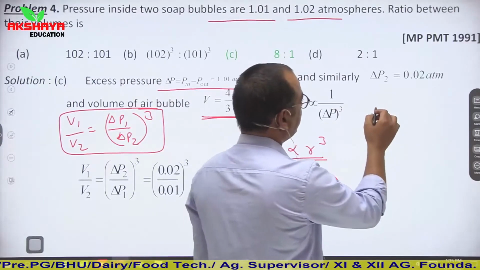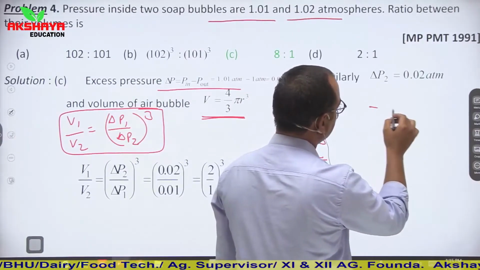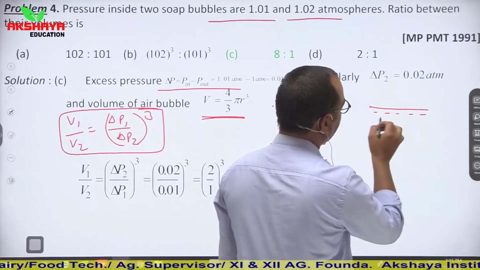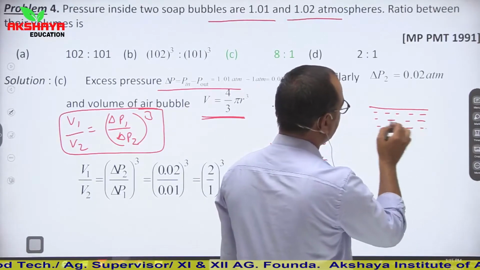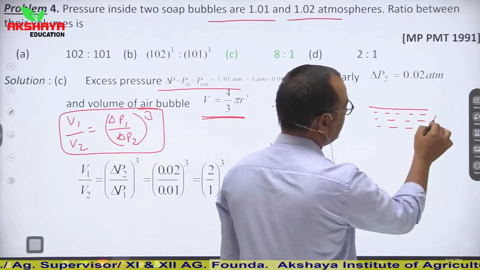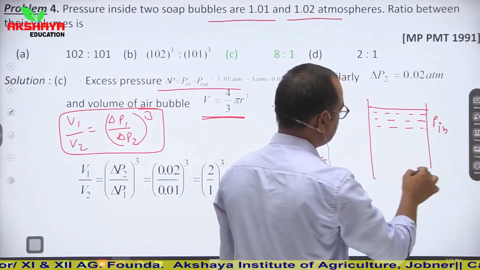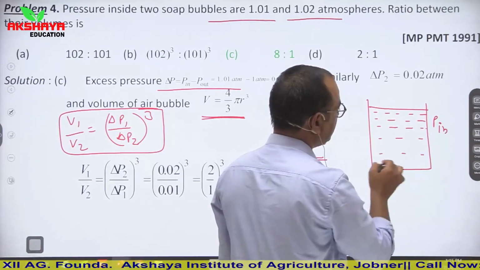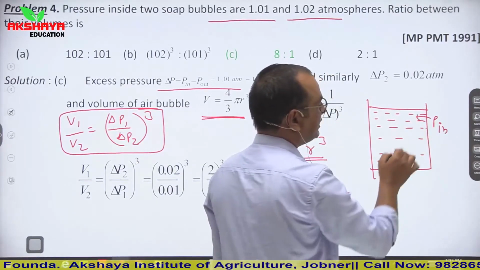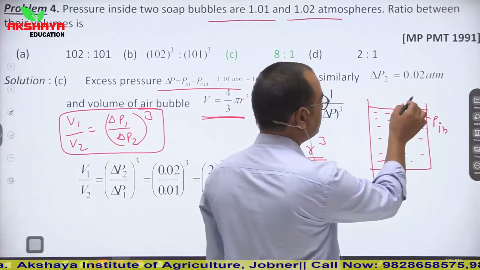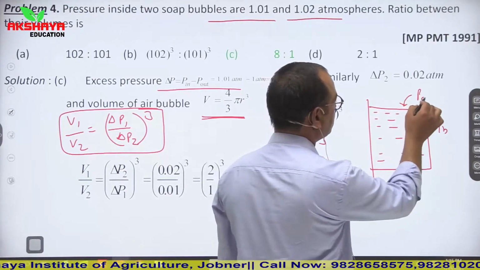I am considering that this is that surface. Here liquid is. So I am considering it as P in. Let us say this is the container. Liquid is filled in this container. So inside the liquid pressure is P in. Outside the container pressure is P naught.